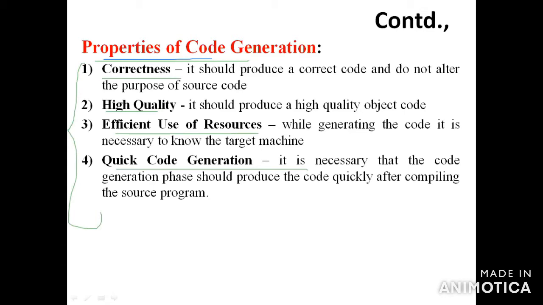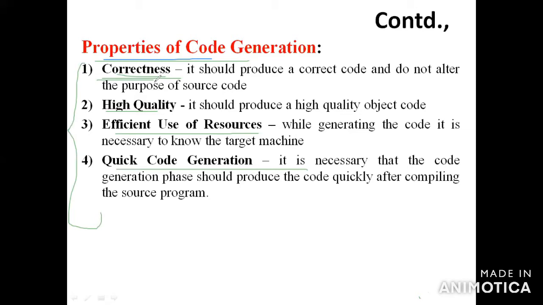The first one is correctness. So there are 4 properties: first correctness, second high quality, third efficient use of resources of the target machine, fourth quick code generation. These are all the properties of code generation.